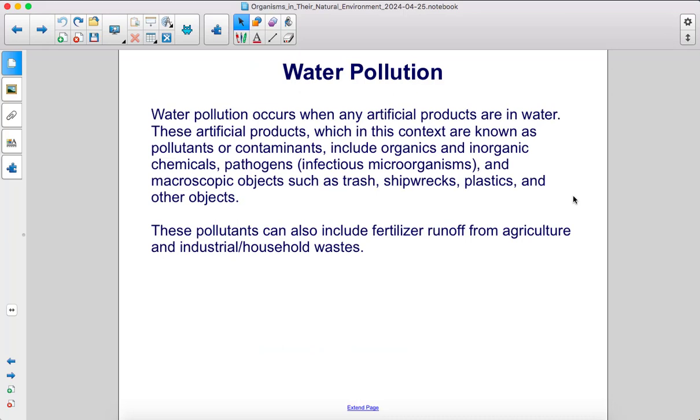These artificial products, which in this context are known as pollutants or contaminants, include organic and inorganic chemicals, pathogens, infectious microorganisms, and macroscopic objects such as trash, shipwrecks, plastics, and other objects. These pollutants can also include fertilizer runoff from agriculture and industrial and household wastes.